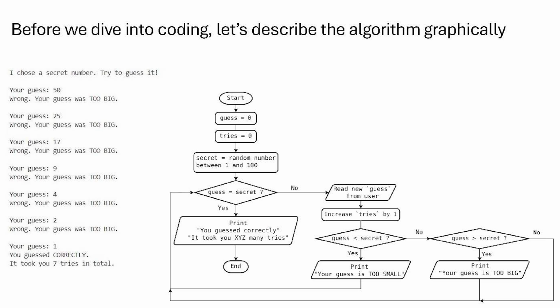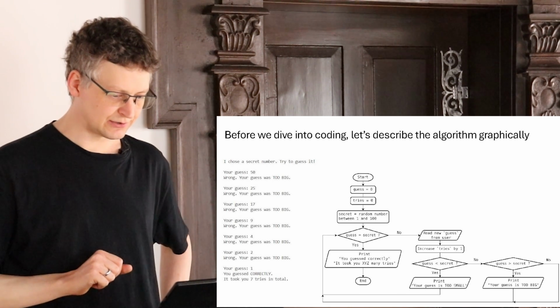In the more interesting case, if the user has not guessed correctly, we then ask the user to give us a new guess. So we read the variable guess from the user. We increase tries by 1 because the user used up an additional try. And then we compare, is the new guess less than the secret number or bigger than the secret number? We print out the corresponding message, your guess is too small or your guess is too big, and we go again back to the beginning of this so-called loop. And this we do again and again and again until the user eventually guesses correctly.